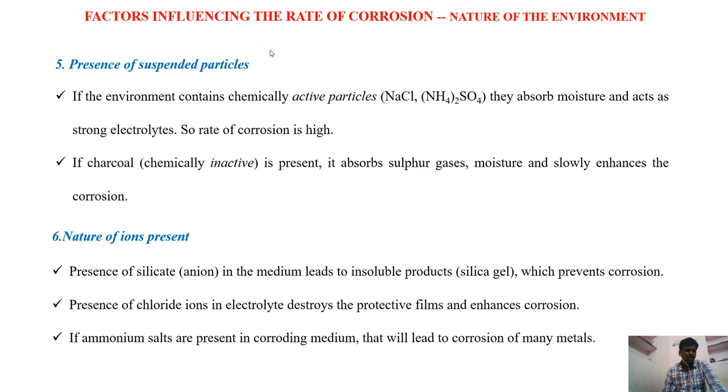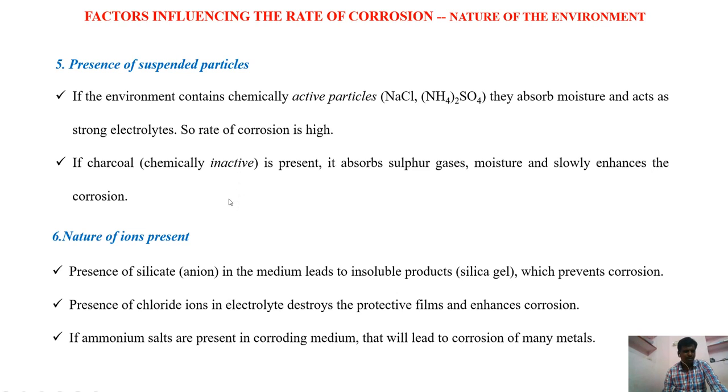If these suspended particles are hydrophilic in nature, then moisture or water can be deposited along with these particles, and it may lead to formation of electrolyte on the surface of the metal, and the metal can be corroded very easily because of this. These particles may absorb gases and produce an acidic medium also. For example, charcoal absorbs sulfur gas and moisture, and it increases the rate of corrosion.